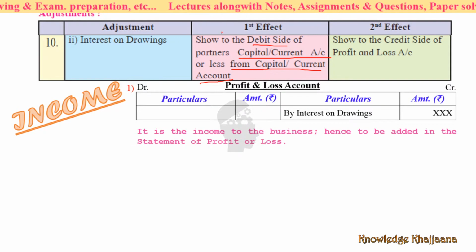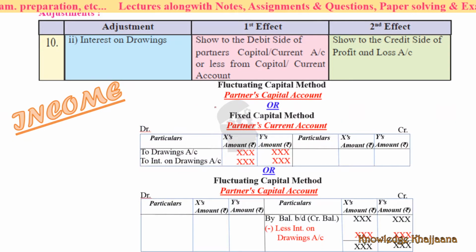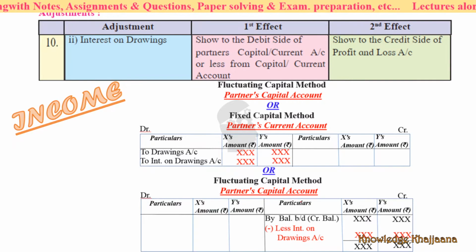See, again it is something different which you have to remember properly. Show to the debit side of partners capital or current account, or less from capital or current account. Now we'll see it properly.